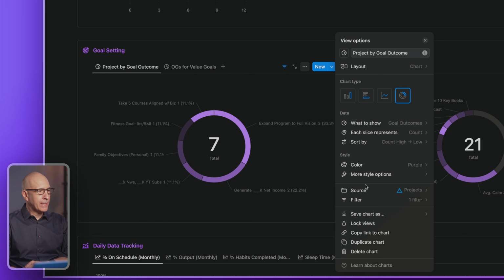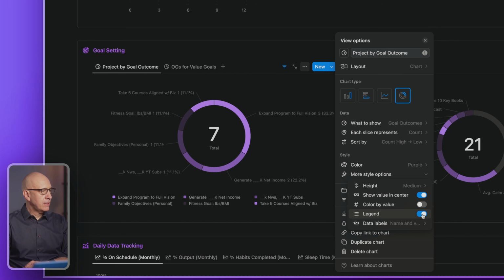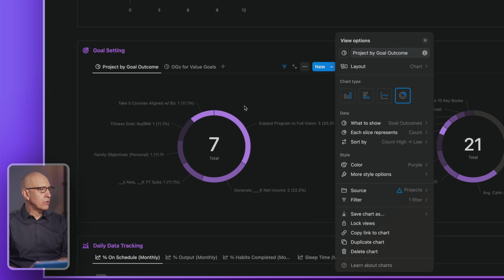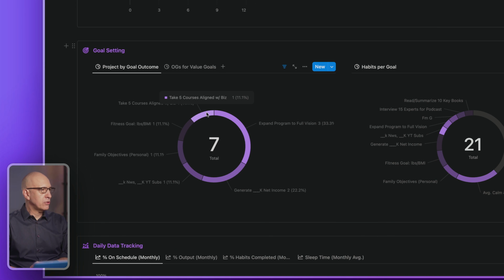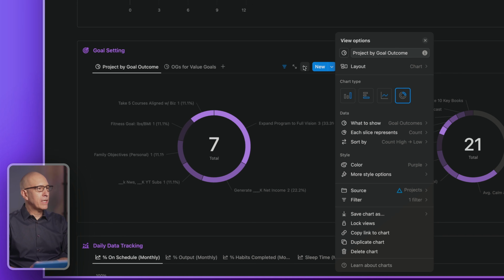We do that by going down into more style options. Here you can choose whether to have a legend, which puts the legend at the bottom, but I find that to be very cluttered. I choose to turn that off, and then I like to hover over it when I'm really digging into something, and it shows me the same data by hovering over it. I think that's just a more elegant display option, but again, you choose how you wish. More style options will also let you color by value, show the value in the center, which of course I think is great. It shows the total number in the center.